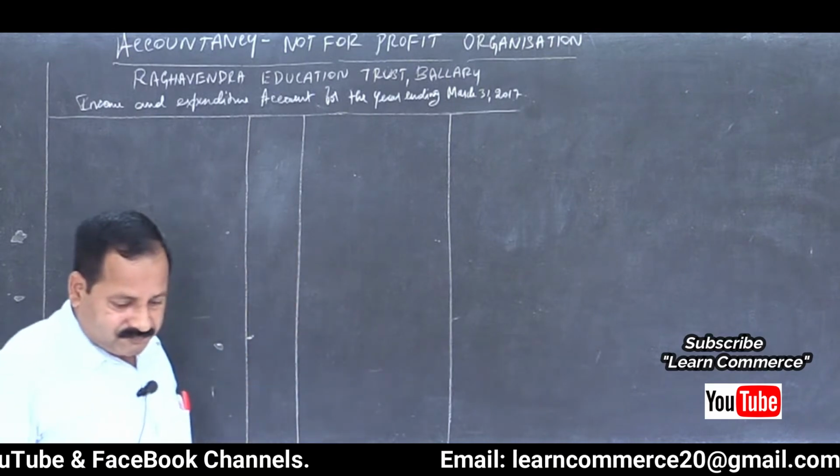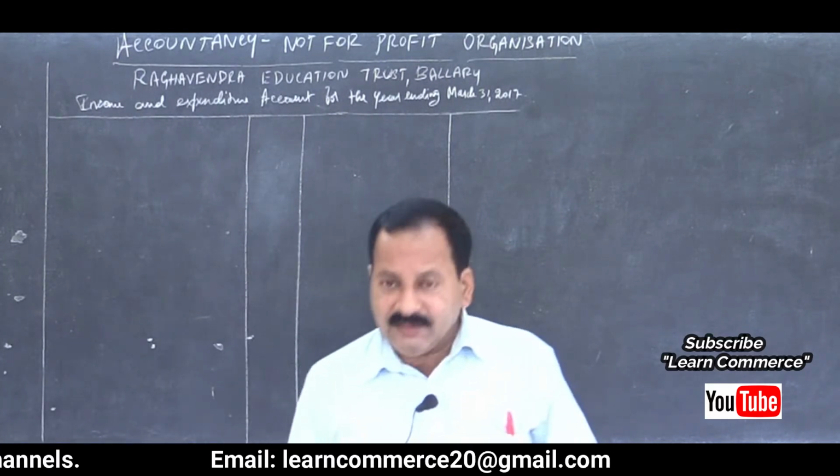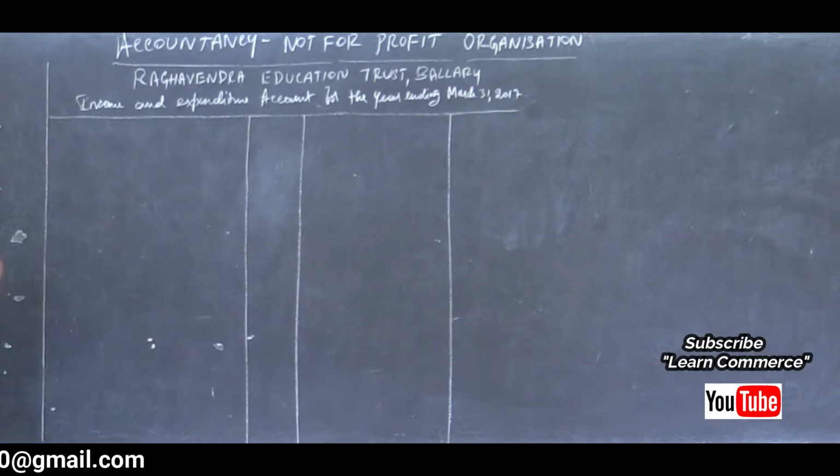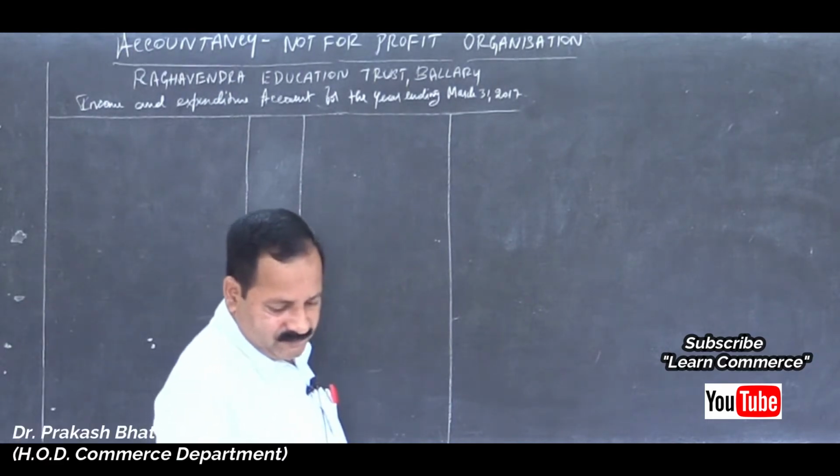Yes, now let me start. Expenditure side first, to expenses, isn't it? To expenses.